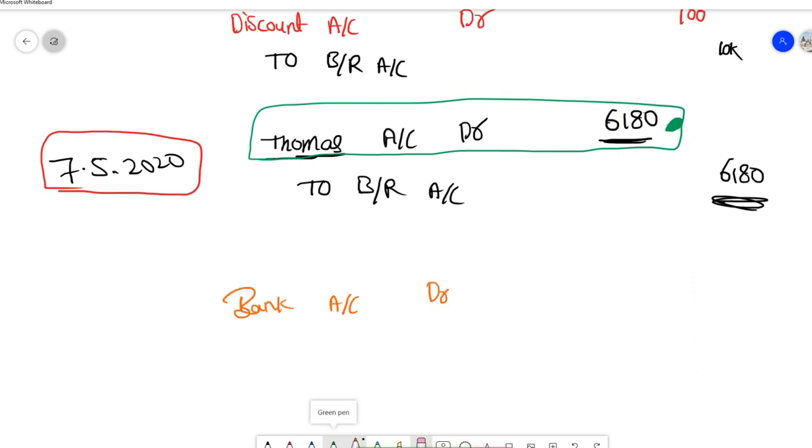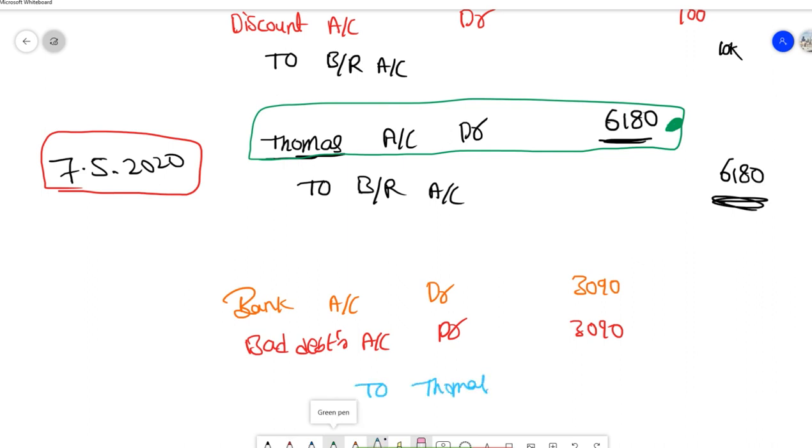So bank account debit 3,090 rupees. For the remaining money that I couldn't receive, I will transfer it to bad debts. Bad debts account debit 3,090 rupees to Thomas account 6,180. So here you have debited Thomas, and here you have credited Thomas. So Thomas is out of our books.